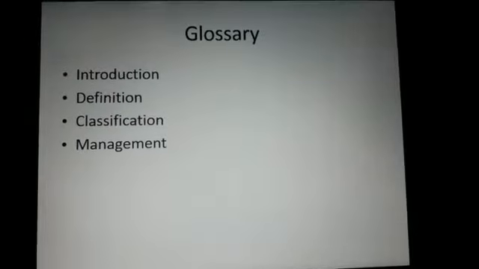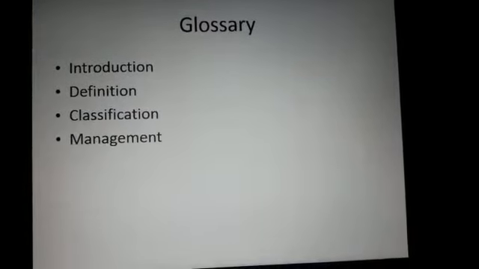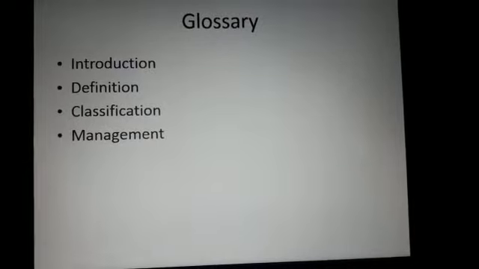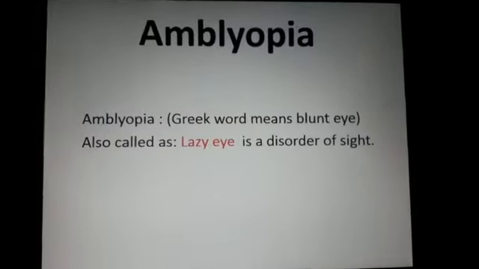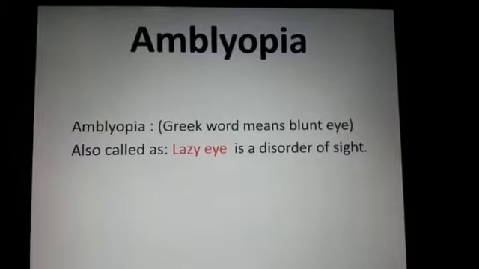University Karachi campus. Today we will discuss amblyopia. This is a glossary of amblyopia in which we will discuss introduction, definition, classification and management of amblyopia. So first of all we will discuss what is amblyopia.